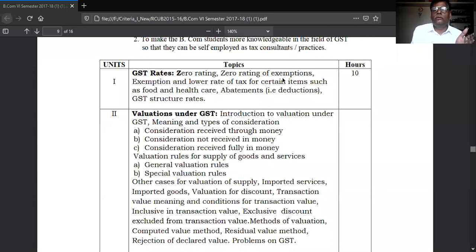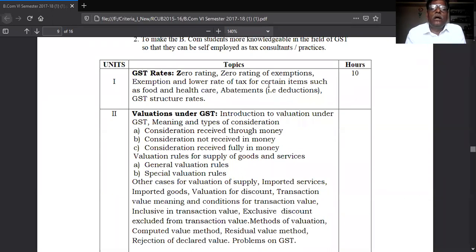Thereafter, first you know the exempted, secondly goods coming under the low rate of tax, then goods coming under the high rate of tax.